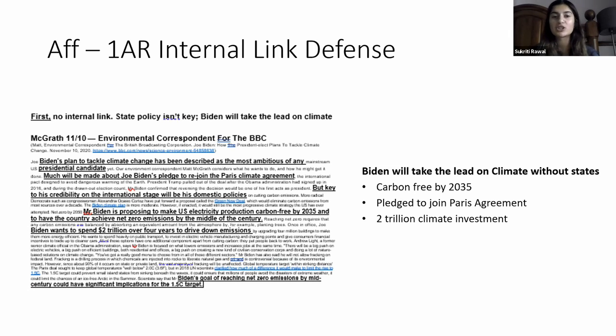Like I mentioned before, the varsity actually has a piece of evidence for this, but Biden will take the lead on climate without the states because they'll be carbon free. He has goals to be carbon free by 2035. They pledged to rejoin the Paris Agreement. There's massive climate investment going on right now. So you can give all these as reasons that the state involvement isn't really necessary, because all those things are going to happen regardless.